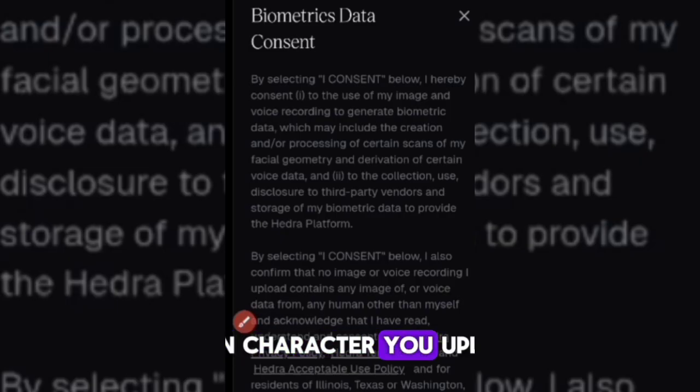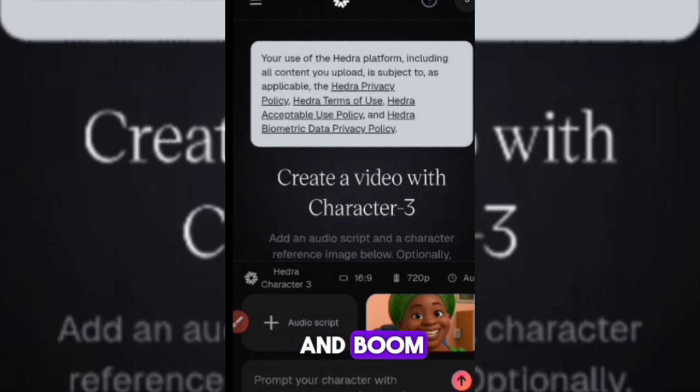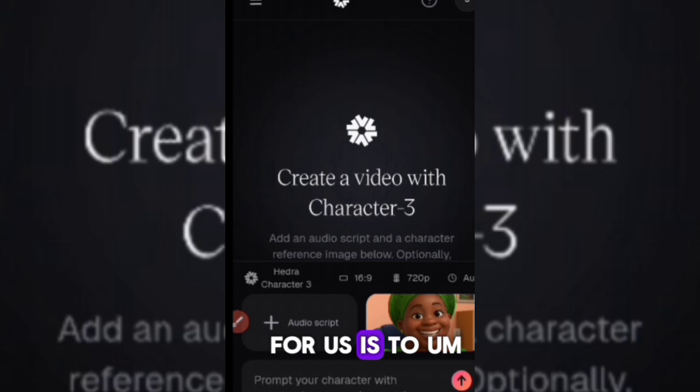So when you click on character, you upload. Just here, click on consent, then go back and click on character, click on upload, then you upload the character that you have generated from ChatGPT. And boom, this is our character as given to us by ChatGPT. So the next thing for us is to upload right here our voiceover. The voiceover we have generated from TTS MP3. So we are going to click right here, audio script. So to upload our audio, we are going to click there to upload our voiceover.